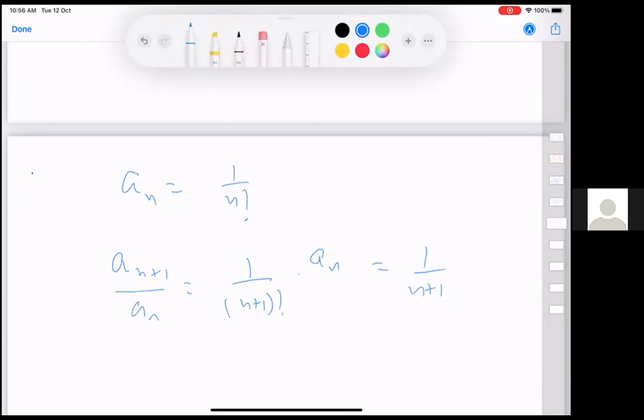Not just is it converging to something less than 1, it is converging to 0.